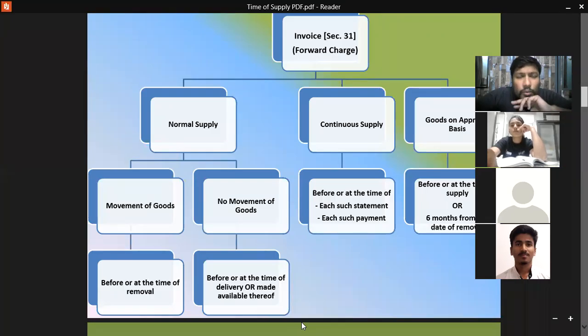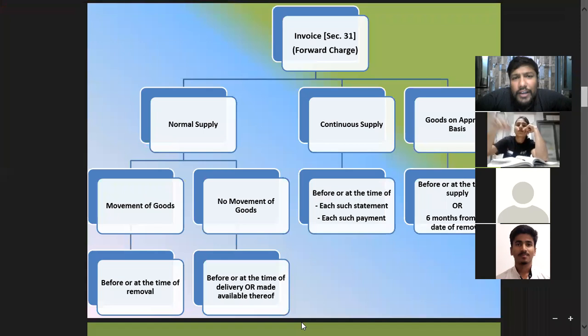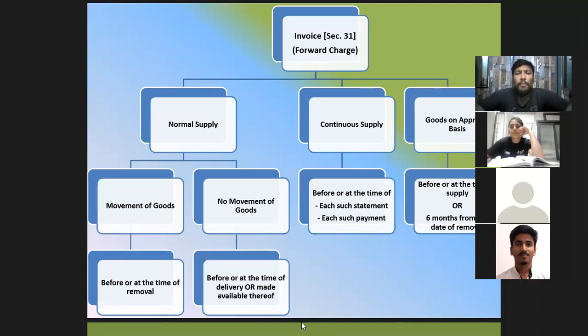Yeah, so that's the first thing. So when you go to the next part, when there is no movement of goods, मतलब आपका एक शॉप है, आपका एक गोडाउन है, वहां पर आकर एक बंदा आपसे गुड्स खरीद के चला जा रहा है. So obviously the time when you are handing over the goods or when you are making it deliverable to that person becomes the time of supply.